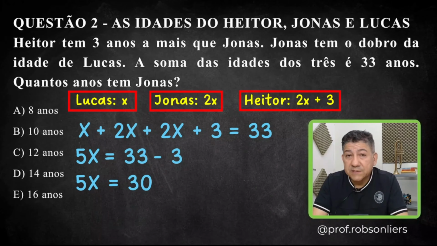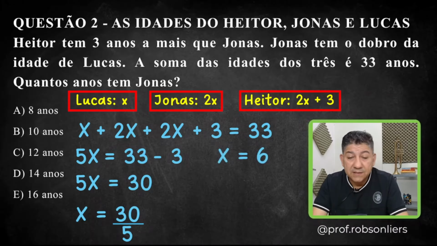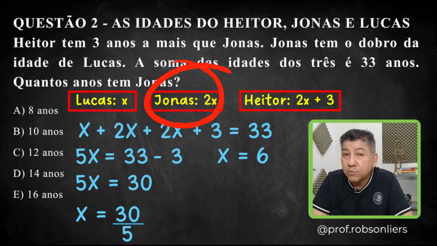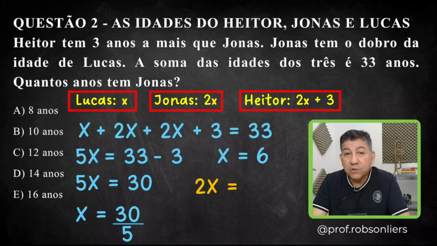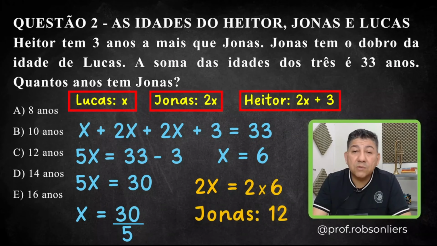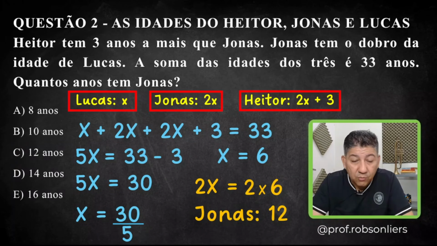Now we can take the 5, which is multiplying X, we move it to the other side of the equation by dividing. So X will be equal to 30 divided by 5. And 30 divided by 5 is equal to 6. That means we found the value of X. X is equal to 6. Be careful, because the question is the following. How old is Jonas? Look, we represent Jonas's age as 2X. If X is equal to 6 and Jonas's age is 2X, then 2X will be 2 times 6, which is equal to 12. That means Jonas is 12 years old. Whoever chose option C got it right and nailed the question. All good. So how did you solve it?